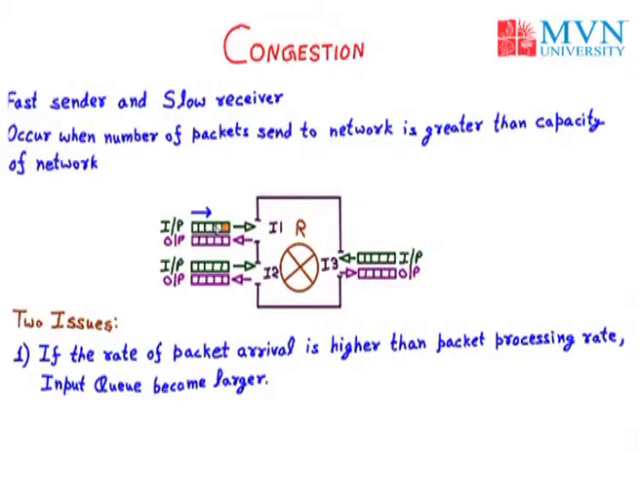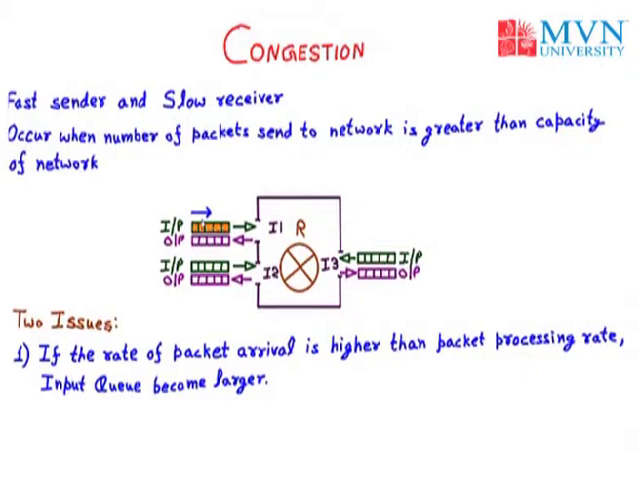This is the first packet. Now we have the second packet, now the third packet. All the packets will combine and fill the buffer. And suppose the packet processing time at the end of the router is very slow, then all the packets will be filled in the buffer. In that case, congestion will occur because the input queue becomes longer and longer.